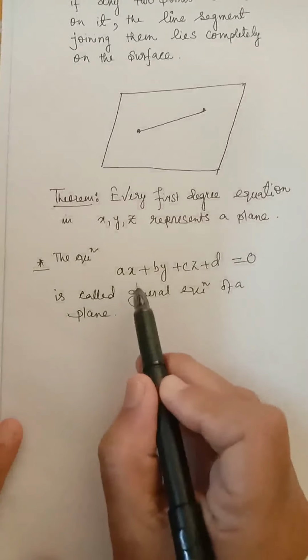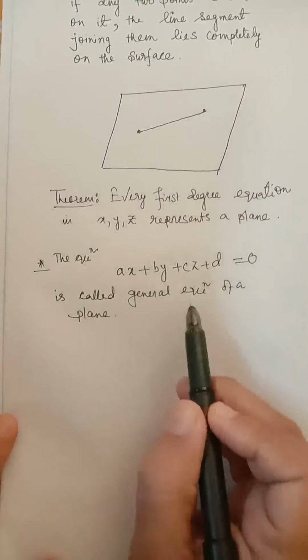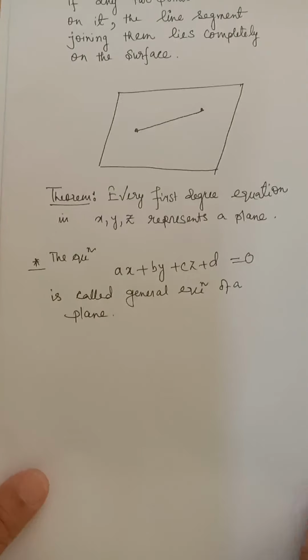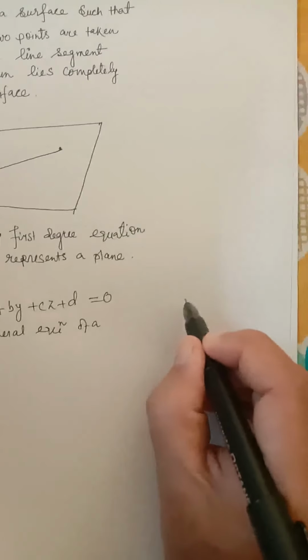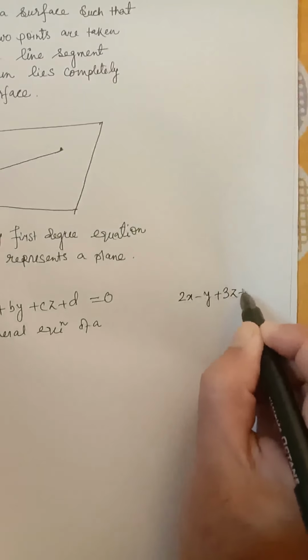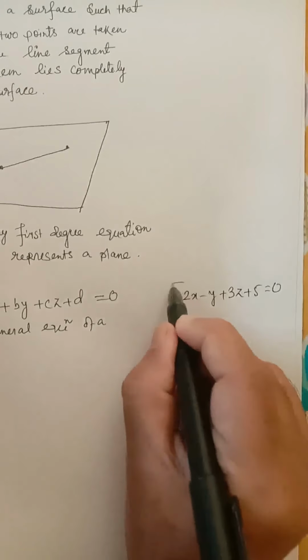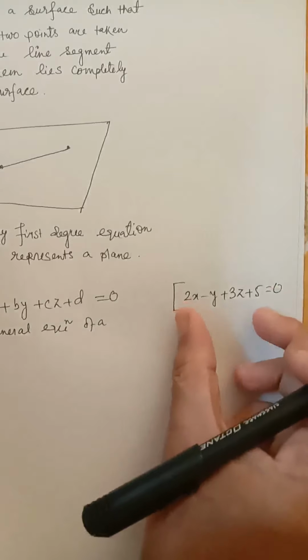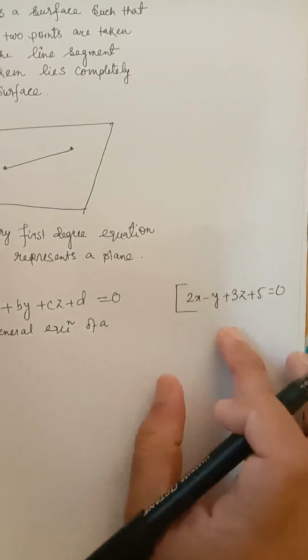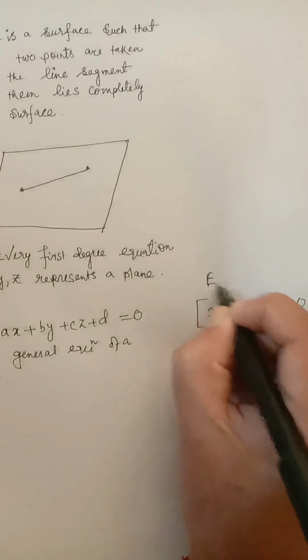So the equation ax plus by plus cz plus d equal to 0 is called a general equation of a plane. So any first degree equation, if we write in this way, 2x minus y plus 3z plus 5 equal to 0, this is a first degree equation in x, y and z. This equation will represent a plane. Any first degree equation in x, y and z represents a plane.